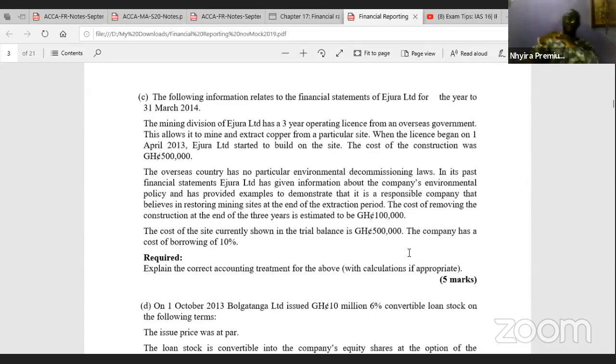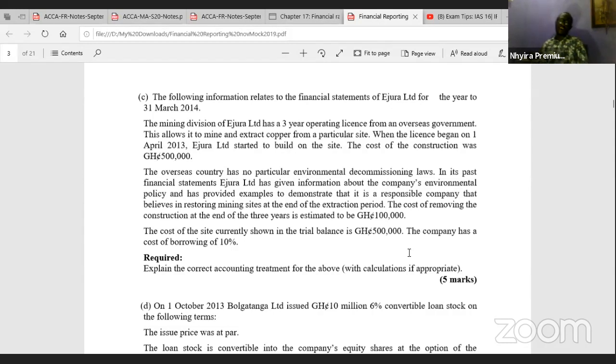So it is a liability, something we gotta pay, but we don't know when we're going to be paying it, and we don't even know the amounts to be paid. So provision is a liability of uncertain amount and timing, whilst a liability is simply a present obligation as a result of past events, the settlement of which results in an outflow of economic benefits from the entity.